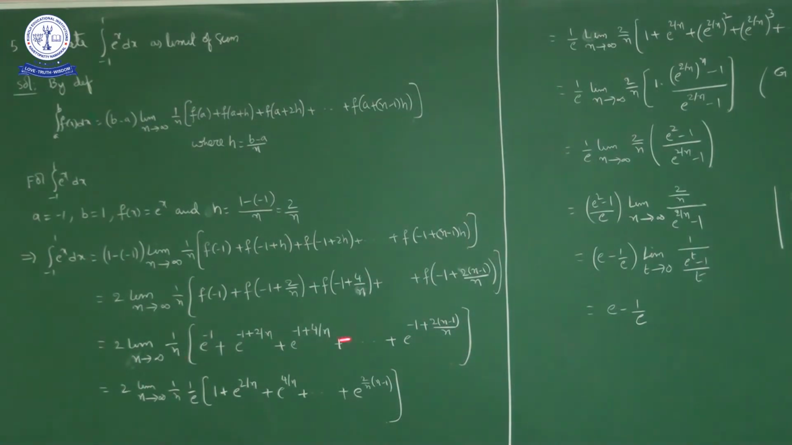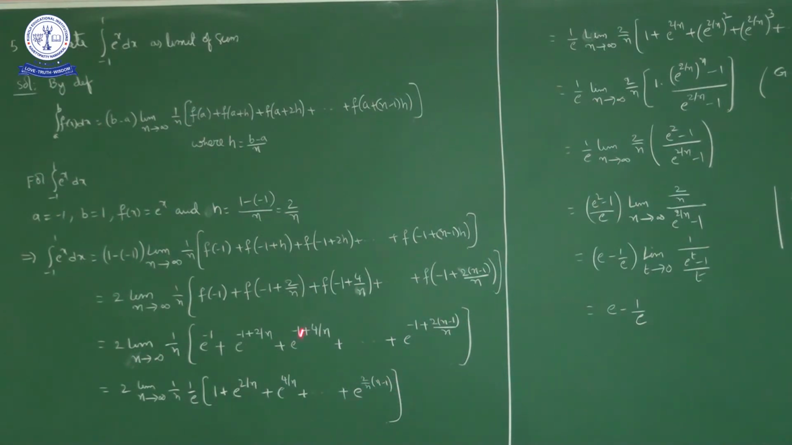Here if you observe, every term is a multiple of e power -1. So I will write e power -1 outside. So what will we get then? 2 as it is, 2 into limit n approaches infinity 1 by n, e power -1 common from every term. e power -1 we can write as 1 by e. So 1 by e into 1 plus e power 2 by n plus e power 4 by n plus e power 6 by n and so on up to e power 2 by n into n minus 1.